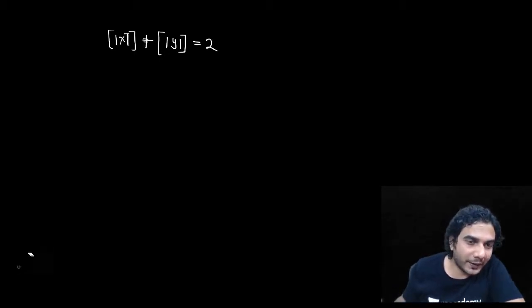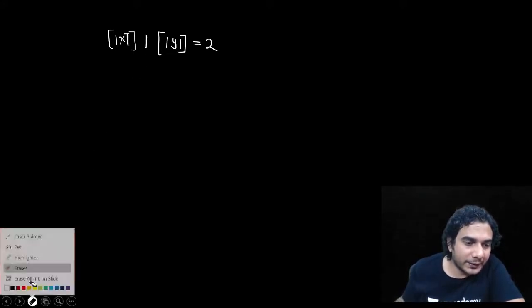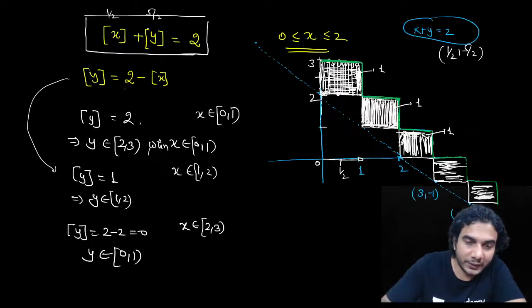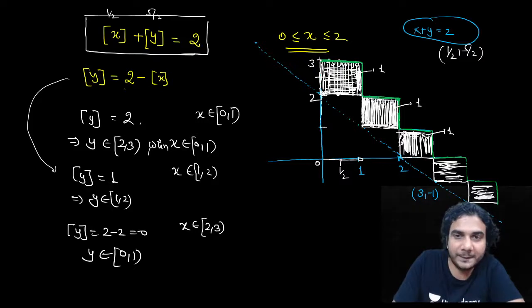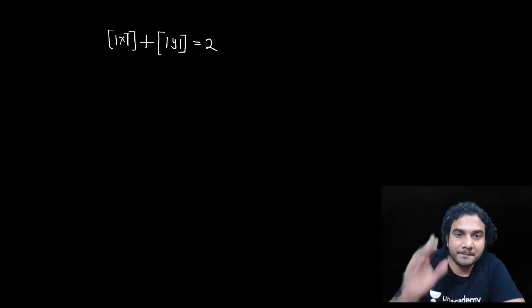Mod of y is equal to 2. Greatest integer of mod of x plus greatest integer of mod of y is equal to 2. You can use this reference, you can use this graph. If you understood this, then you can plot this next one also easily. Let's do it. Try this one.